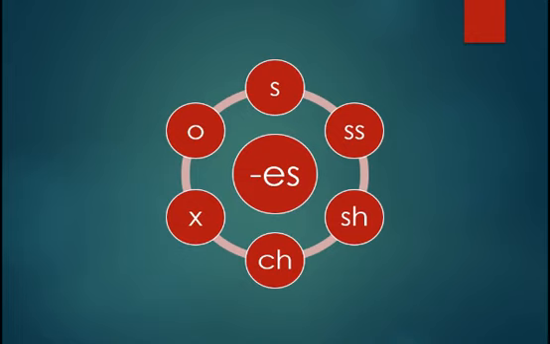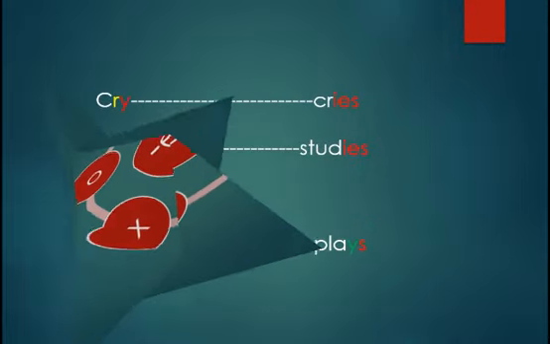Like brush, brushes. He brushes his teeth every day. He washes his car every day. He passes his exams. He always passes exams. Mona goes to school. ES. Mona goes to school every day. So if the subject is one of the third person singular pronouns, he, she, or it, or any singular noun like Ali, like Adam, and the verb ends in these letters, S, SS, SH, CH, X, or O, we add ES at the end of the verb.